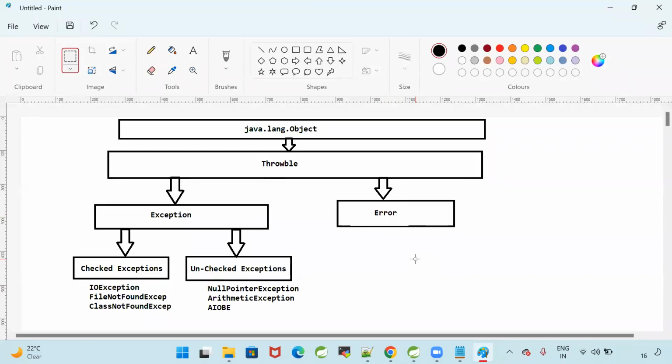If you get the error, your program will be stopped. You can't do anything. Sometimes in the interview, they may ask you, can you write a program which will give the error? Can we try?